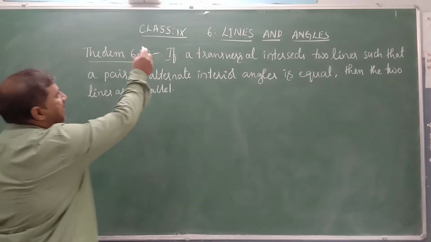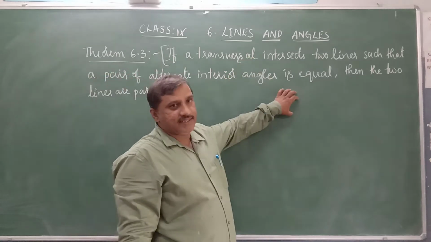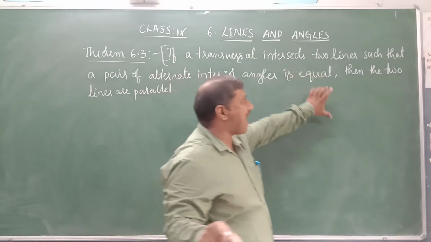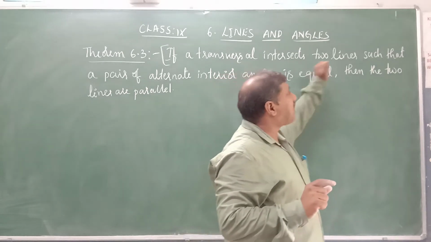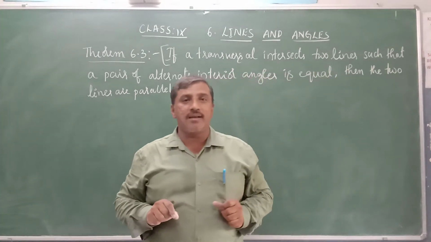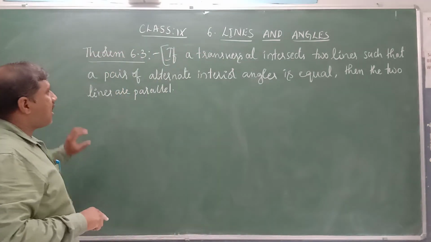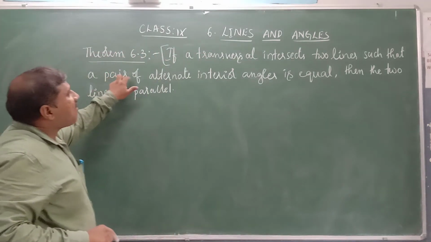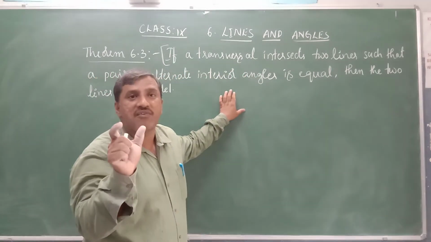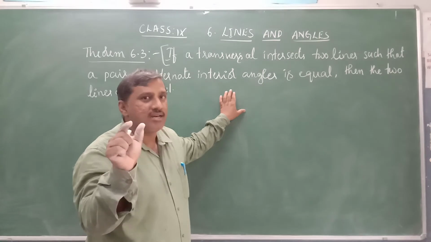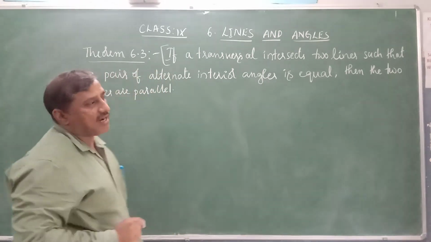Here the first statement is: if a transversal intersects two lines, we don't know whether they are parallel or not, just two lines, such that a pair of alternate interior angles is equal. One pair of alternate interior angles is equal. Then prove that the two lines are parallel.